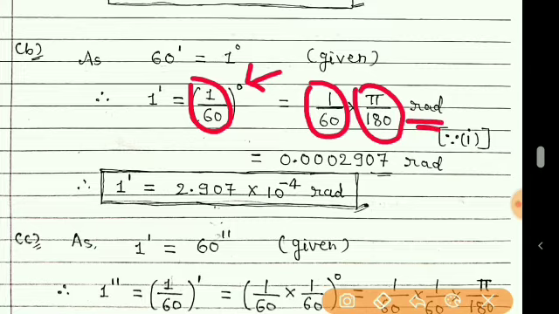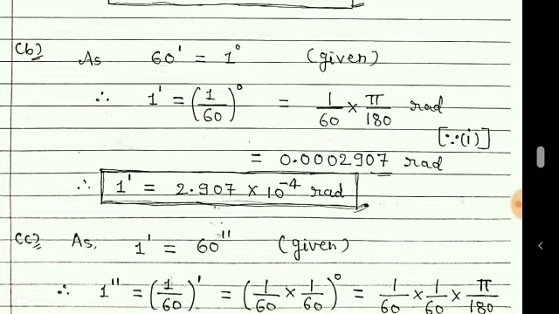Now simplification using a calculator: put the value of pi as 3.14, then divide by 60, again divide by 180. If you do this process in your calculator, you will get this type of answer.